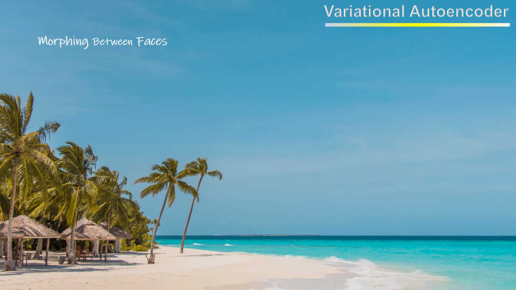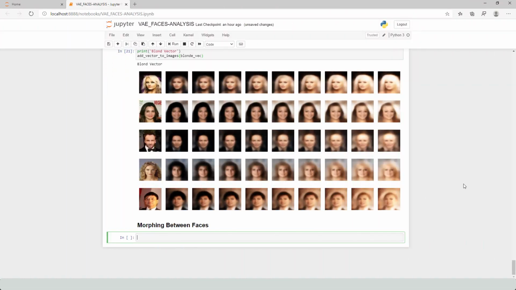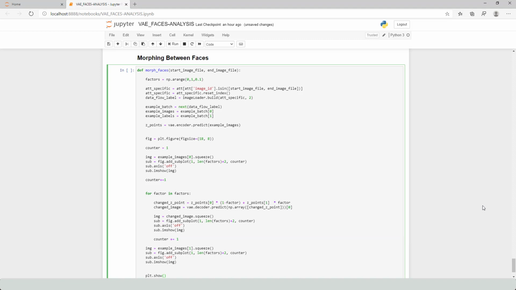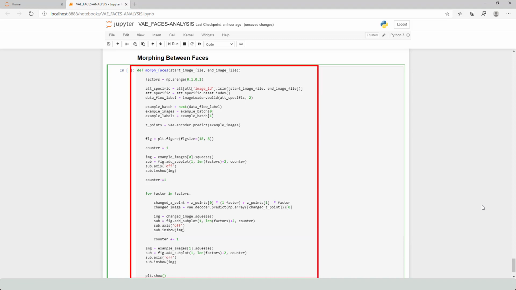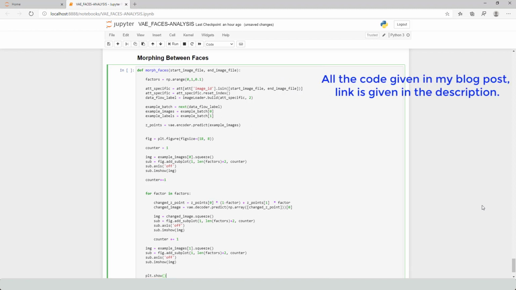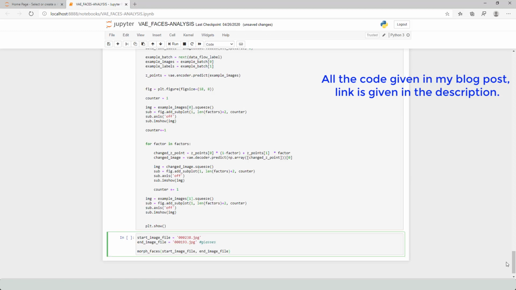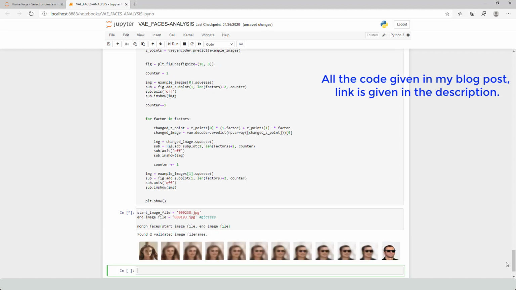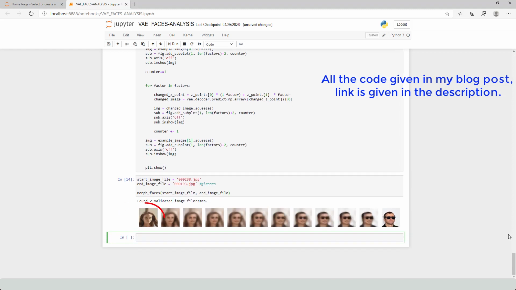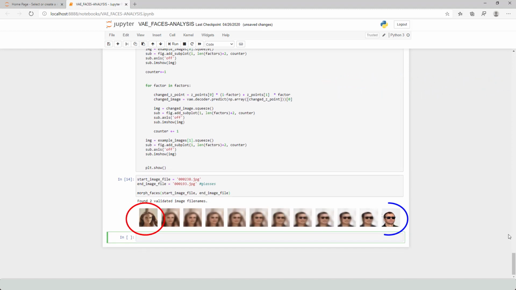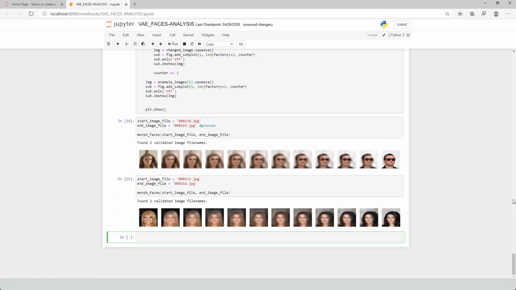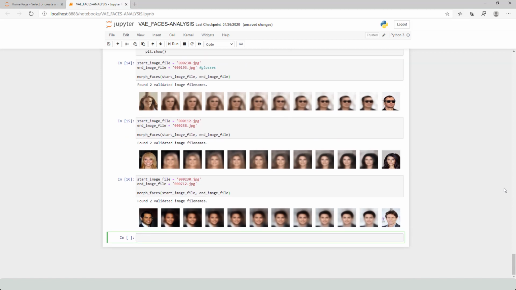First, we have to build a face morphing function for two images. This function will get two images with their attributes. Let's pass two IDs or names of images to this morphing faces function. The first image is the starting image and this one is the last image. Similarly, these two images and a few more examples.